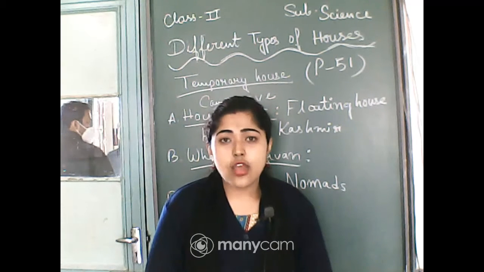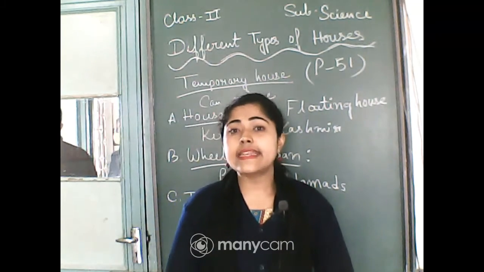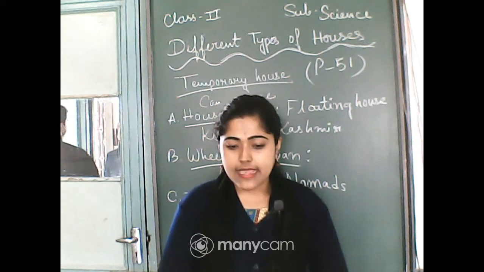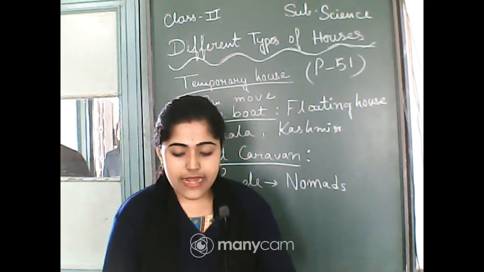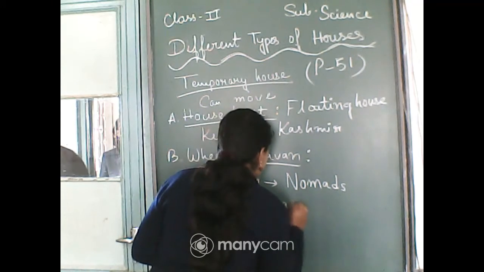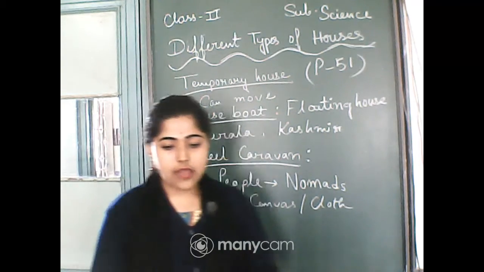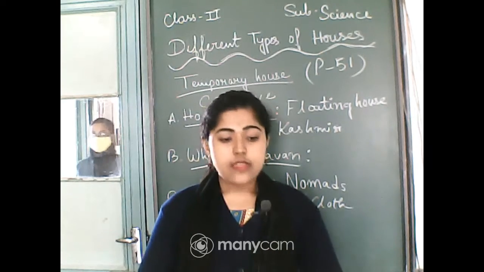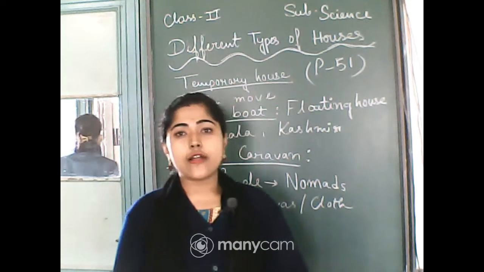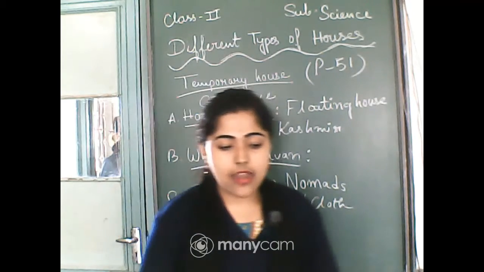So we discussed the houseboat and wheel caravan. Now go to the next page, that is tent. Some houses are made up of canvas or cloth, and we call that a tent. Those houses made up of canvas and clothes are called tents. They can be easily folded and carried along.